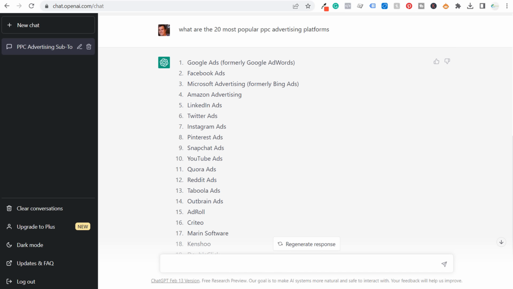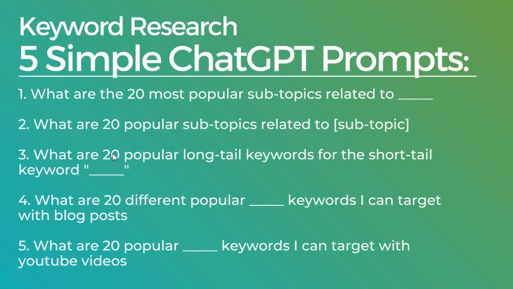Coming back over to ChatGPT and using the prompts. So we're going to use these 4 different prompts for Microsoft advertising. Popular subtopics, popular long tail keywords, 20 different popular Microsoft advertising keywords I can target with blog posts, and 20 popular Microsoft advertising keywords I can target with YouTube videos. Now I can also do this for my main topic, which is PPC advertising or paid advertising. So you can do this with really any of the topics that you're covering.